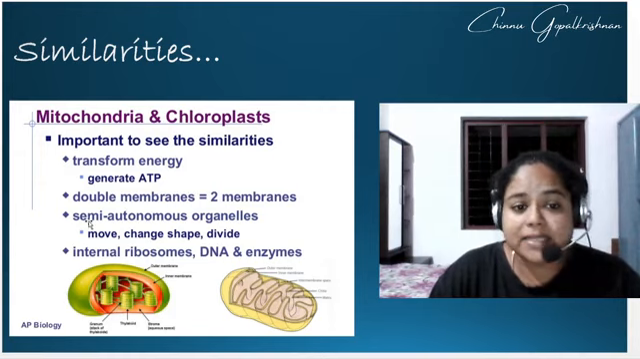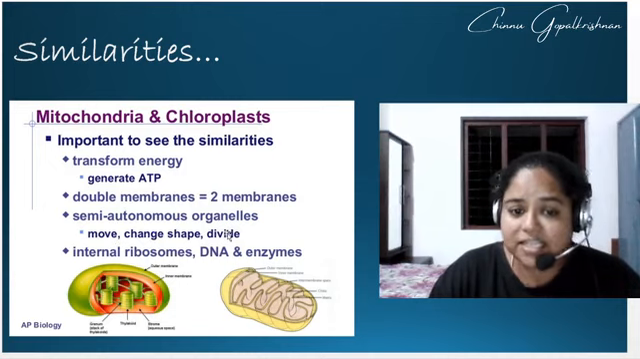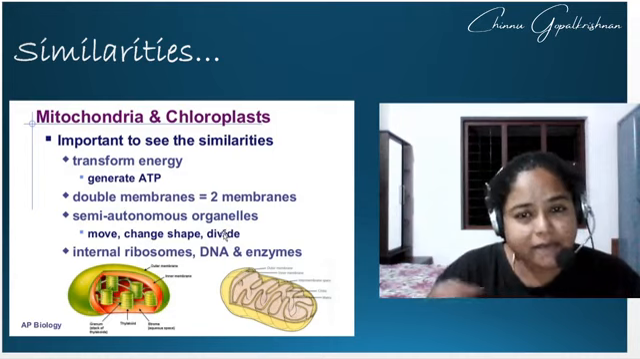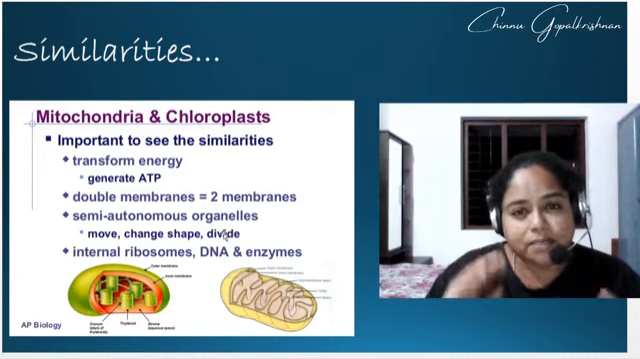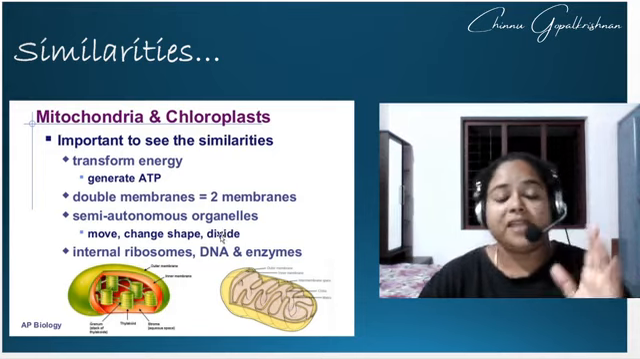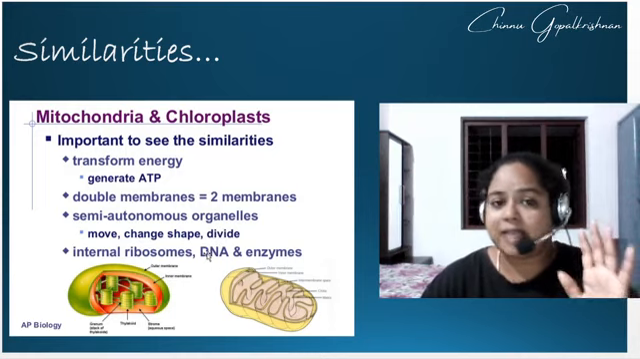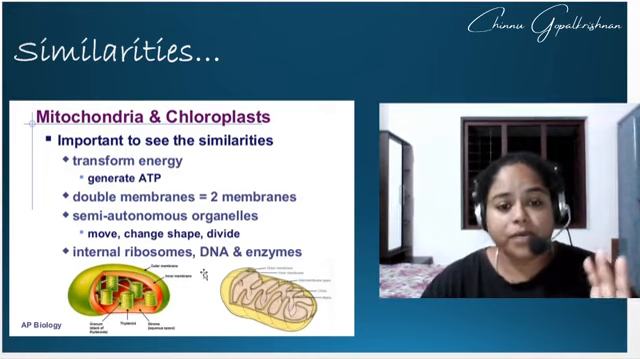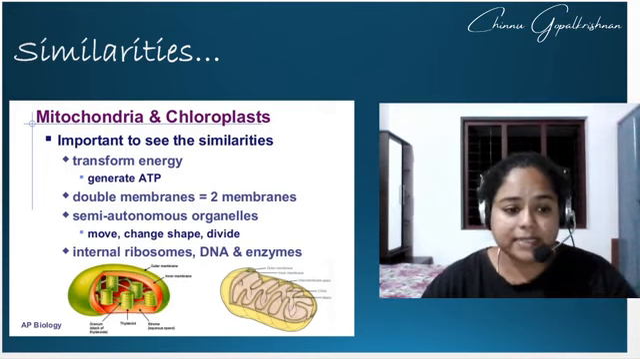Apart from that, since they are semi-autonomous in nature, they can move, change their shape, and they have the ability to divide also. This has a little bit of restriction because it depends from one cell to the other, the division ability of mitochondria and the division ability of chloroplast. But anyway, we shall just stick to the point that semi-autonomous nature means it has its own DNA and its own ribosomes, so it can prepare protein as well as enzymes on its own.